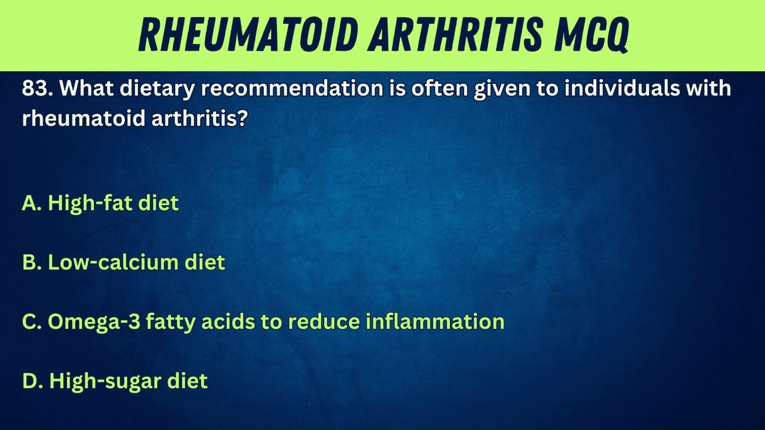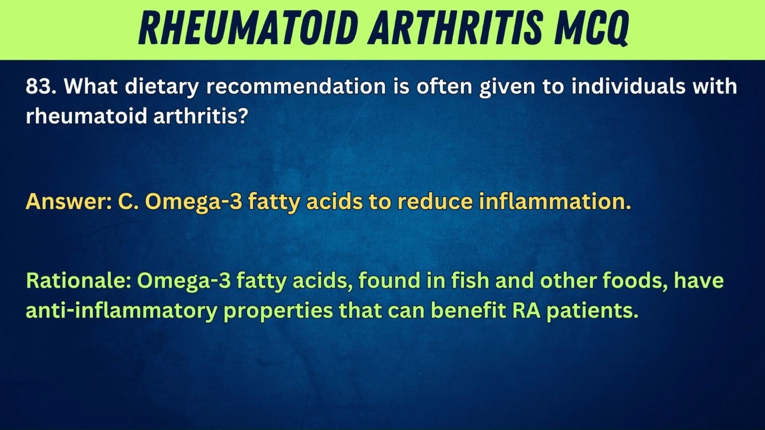83. What dietary recommendation is often given to individuals with rheumatoid arthritis? A. High-fat diet. B. Low-calcium diet. C. Omega-3 fatty acids to reduce inflammation. Answer: C. Omega-3 fatty acids to reduce inflammation. Rationale: Omega-3 fatty acids, found in fish and other foods, have anti-inflammatory properties that can benefit RA patients.